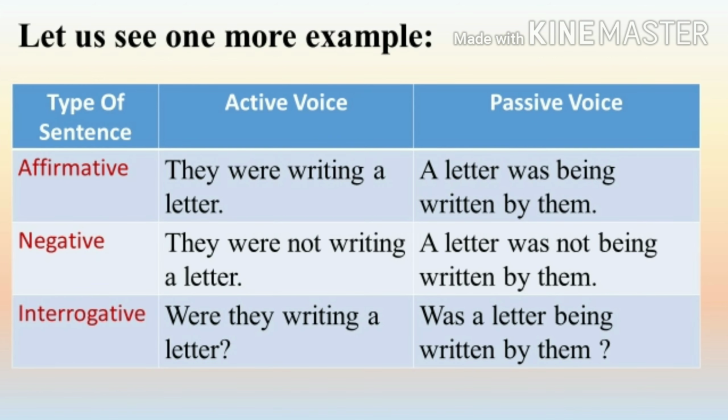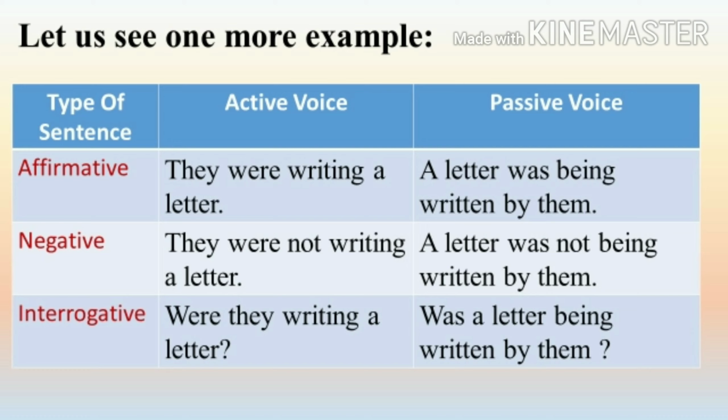Friends, let us understand this with the help of one more example. Over here the sentence is they were writing a letter. Friends, सबसे पहले आपको sentence का tense recognize करना होता है. For that, you have to take out your helping verb and main verb from the sentence. Since the helping verb over here is were and the main verb is writing, therefore we can say that this sentence is of past continuous tense.